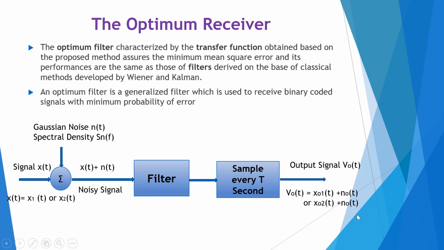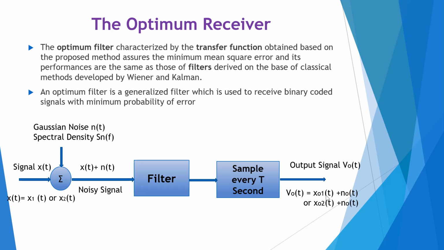In the integrate and dump receiver, we have seen the received signal was passed through an integrator so that at the sampling instant, the signal voltage is received without error even in the presence of noise. But we can ask ourselves whether the integrator is an optimum filter which will ensure a minimum probability of error. For this, we must know what exactly an optimum filter or optimum receiver is. An optimum filter is, as we have discussed, a generalized filter which is used to receive binary coded signals with minimum probability of error.